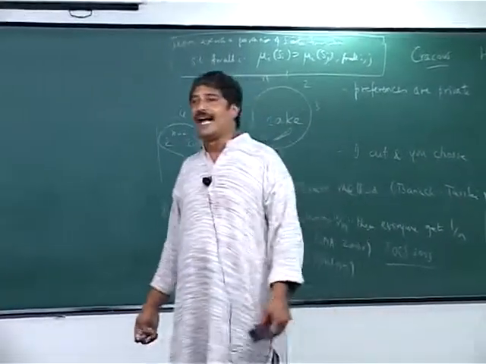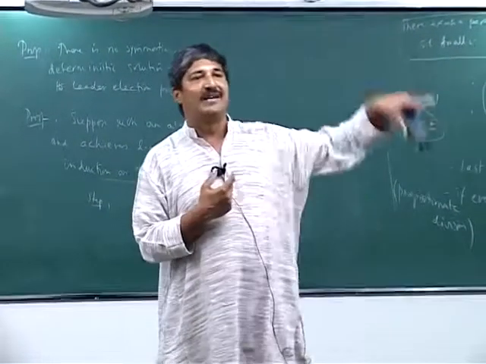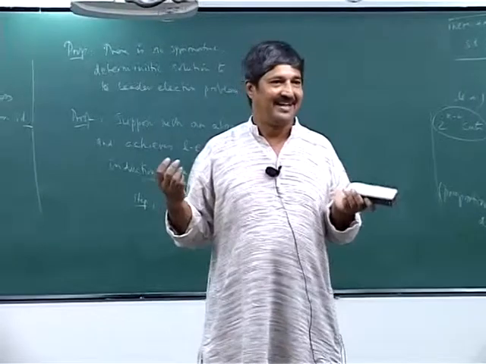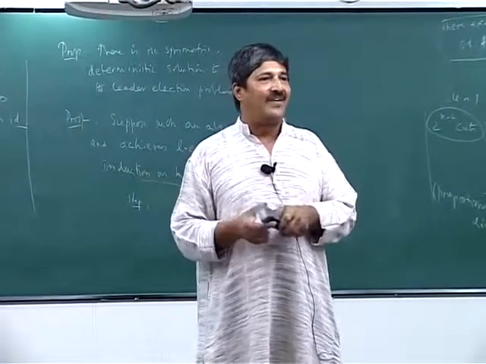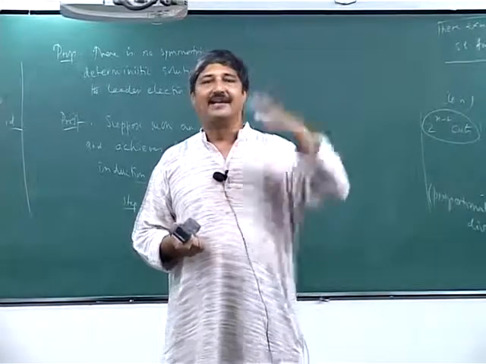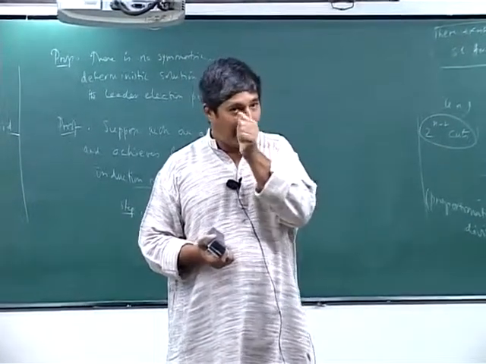Now what happens? Any time I find my own ID returning to me, I know I am the leader. I send it to my right and I find my ID coming from the left, then I know that I am the leader. I announce to the world, hey, I am the leader. Is it clear?